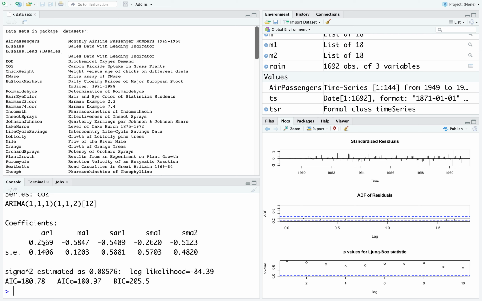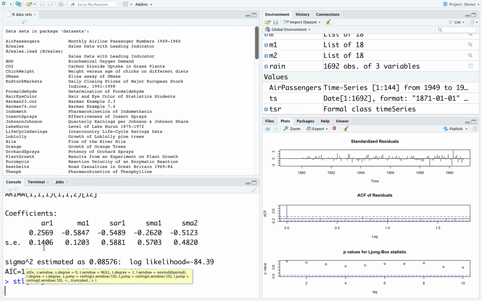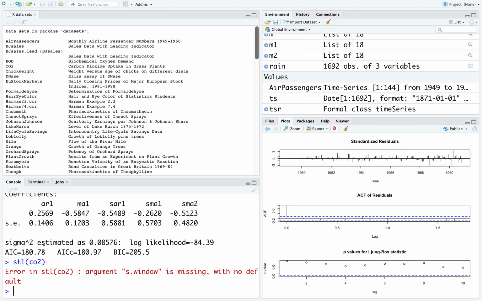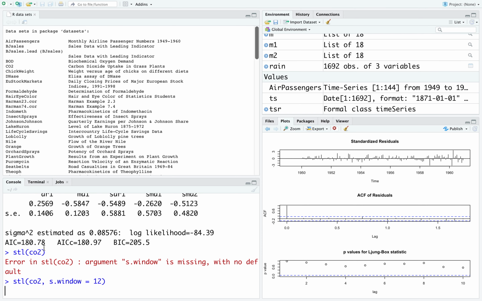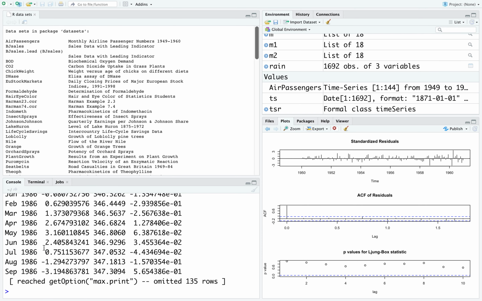As we had seen before, the CO2 data has a perfect or near perfect seasonal component. If you remember, if I run STL on the CO2 data set, I always forget to enter this s.window equals 12. So let us save that and then plot it.